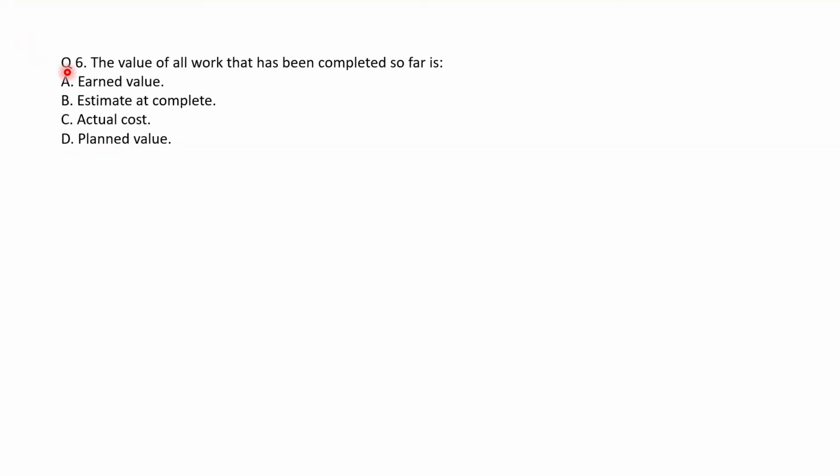Question number 6. The value of all work that has been completed so far is option A, earned value, option B, estimate at completion, option C, actual cost, or option D, planned value. Now as we know, earned value is defined as the value of all the work completed to this point. So option A, that is earned value, is the correct answer.